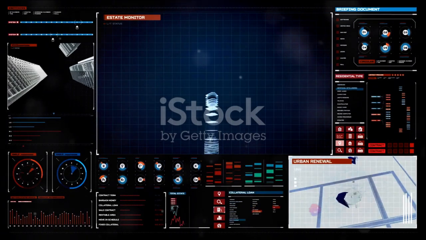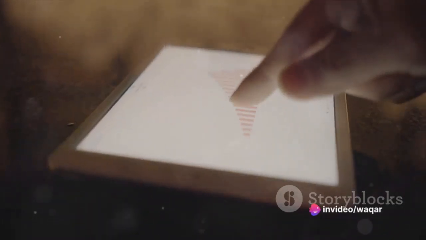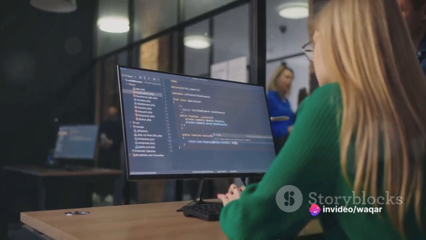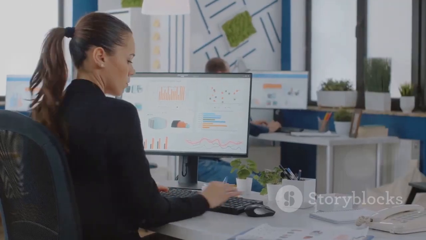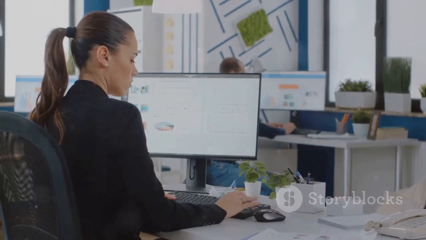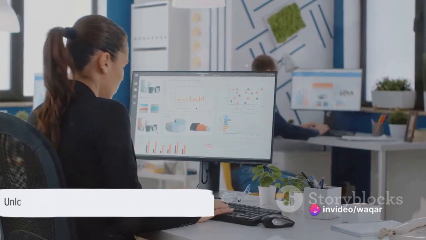Moving on, you'll stumble upon the Get Data option. This is where Power BI truly shines. Click on Get Data, and you open a portal to a universe of information. Power BI supports a vast range of data sources, from Excel spreadsheets to databases, and from online services to real-time streaming data. It's like having a key that can unlock any door in the house of data.